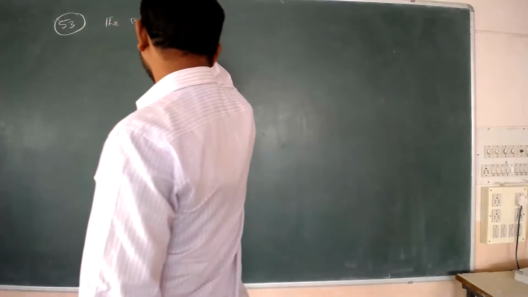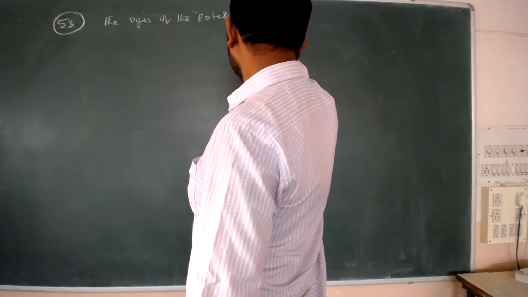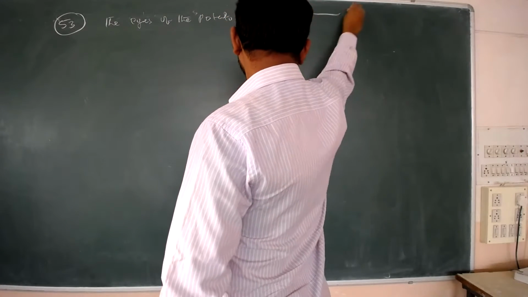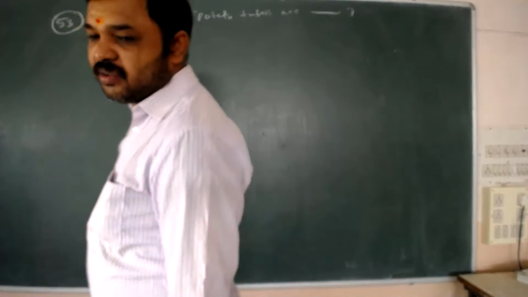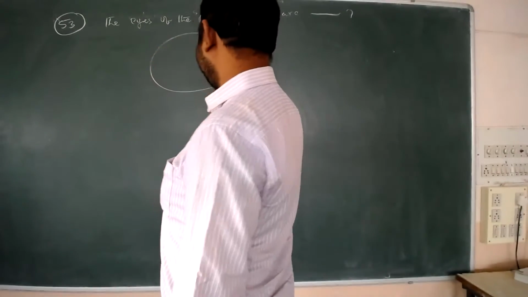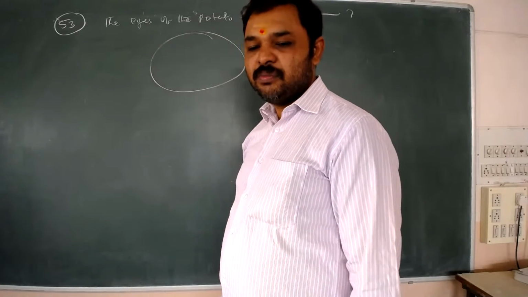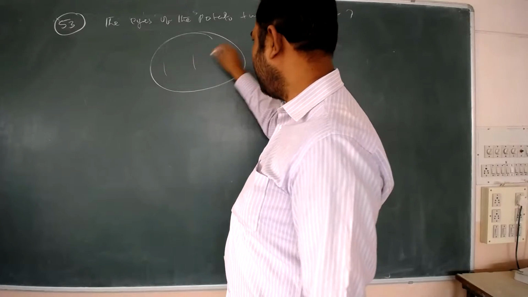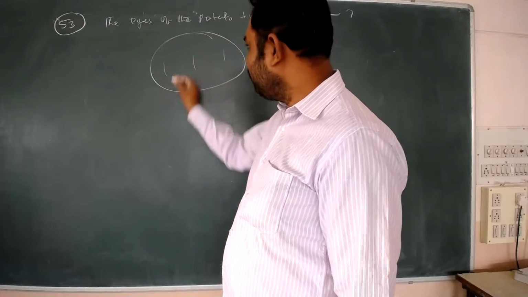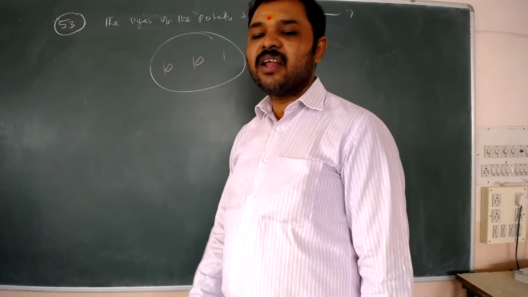The eyes of the potato tubers. You see this here, it is a potato. Potato means an underground stem. It is a stem, so what would be there? There are nodes like these. Whatever buds arise from nodes are called axillary buds.